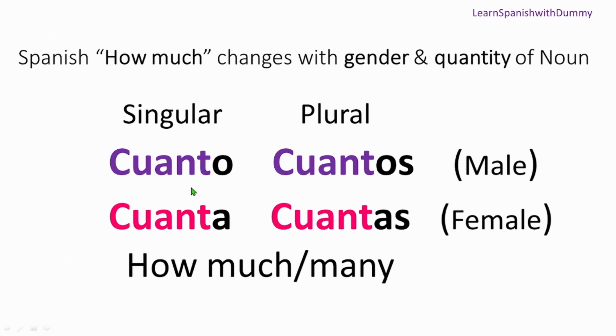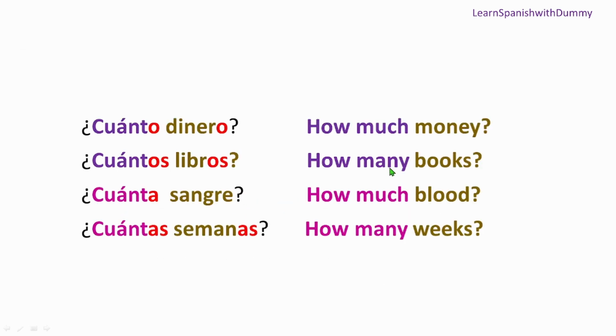Cuánto and cuánta, cuántos and cuántas. So cuánto is for male, when it describes a male object, singular. Cuántos, again for male but plural. Cuánta is for female, singular. Cuántas, female, plural. So you can just see them, remember them, and let's see how we use it.